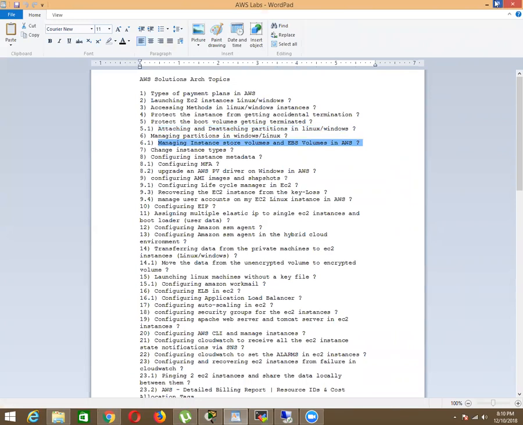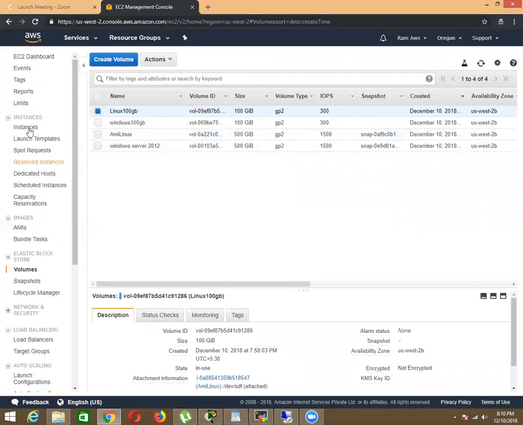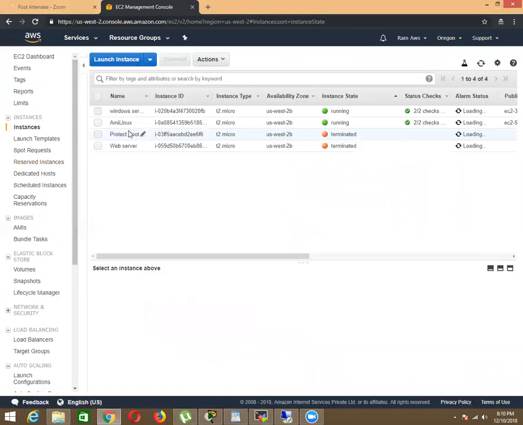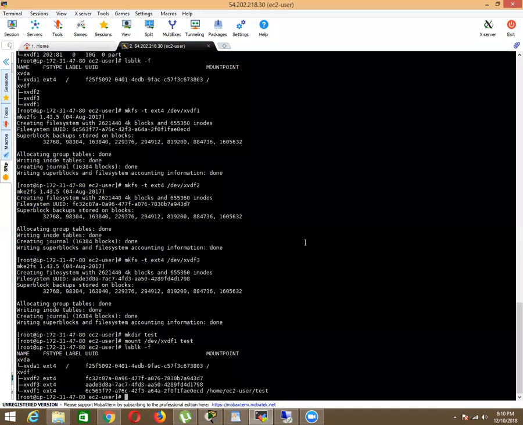Okay, so how do we find the difference between instance store volumes and EBS volumes? When you go here, there is a concept called metadata that we have in Linux.